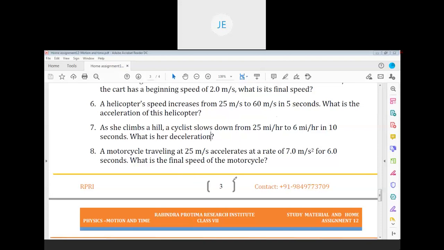So this is the initial velocity. Again, you convert this into meter per second. If you convert 40 into 5 by 18, which is equal to 200 by 18, or 100 by 9. 100 by 9, how much?